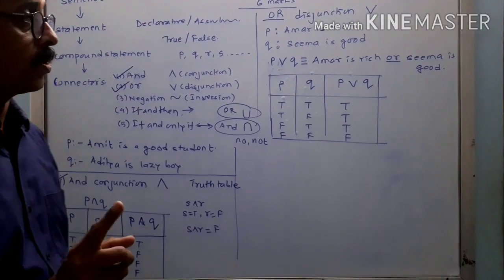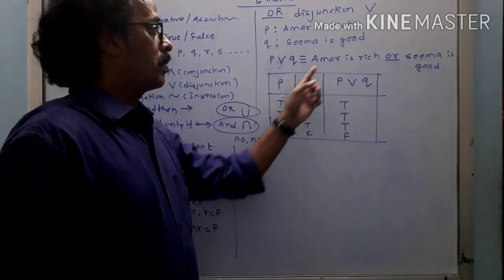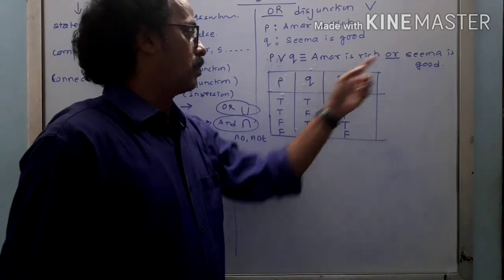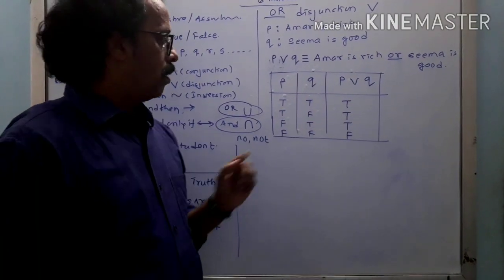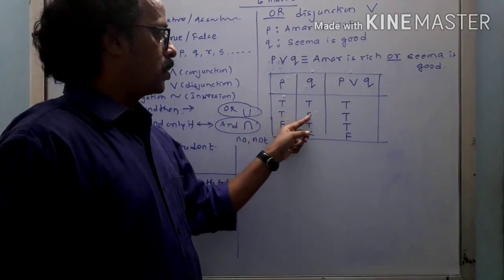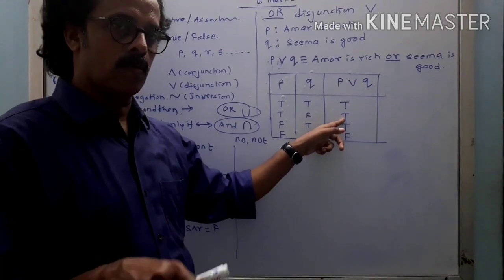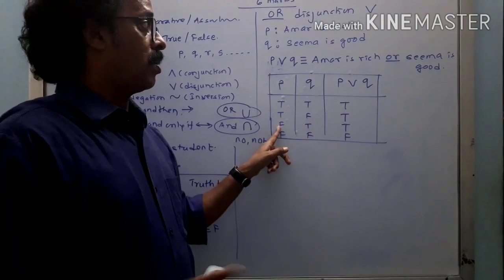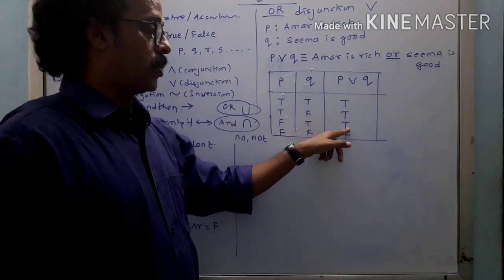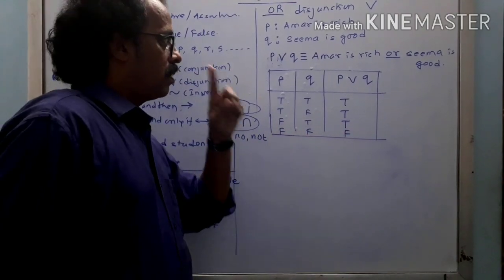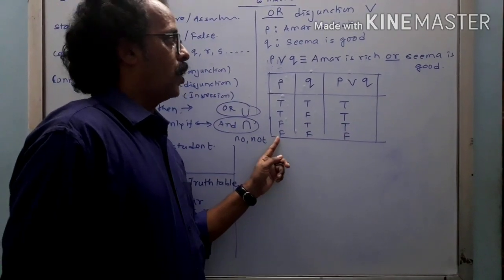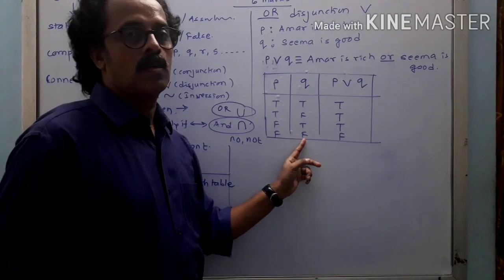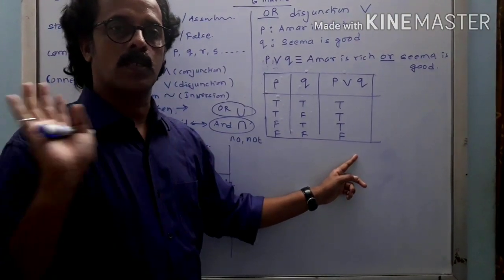Now, what is the meaning of this? Amar is rich or Seema is good: true. But Amar is rich, Seema is not good. Still it is true. Amar is not rich, Seema is good. It is true. And now, very important, Amar is not rich, Seema is not good. Both are false statements, so false.